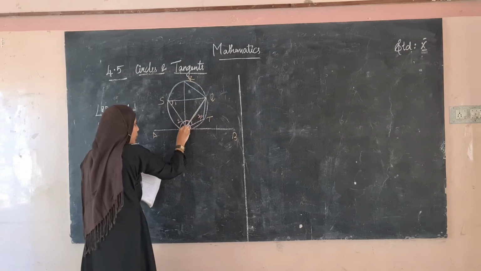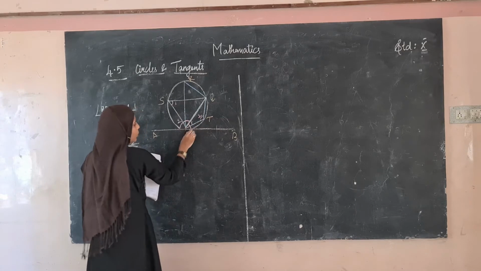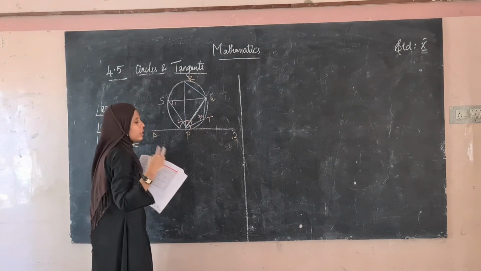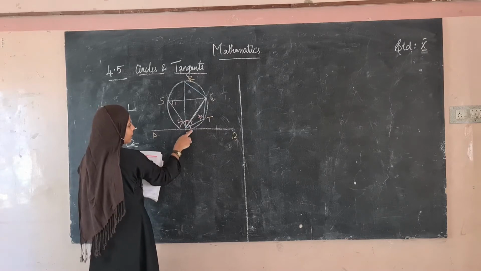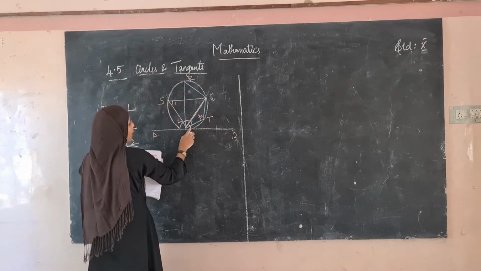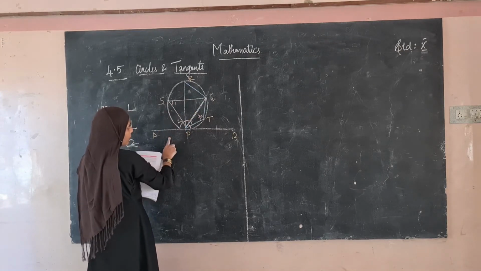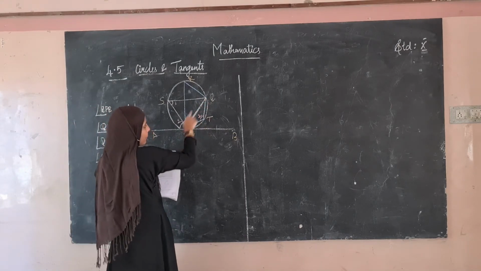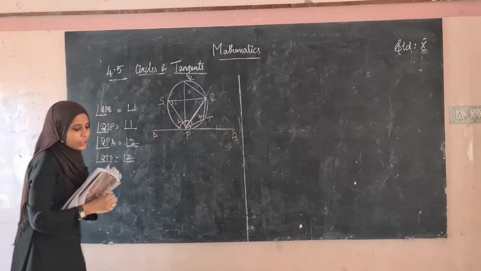So the point where that chord touches, this is the tangent. Okay, so how does it differ? The tangent line's angle is 180 degrees. So this chord is separating it into two angles, that is, this is 1 and this is 2. So the first angle will be equal to the angle in the chord opposite to it, that is, angle QSB, and the second angle will be equal to angle QTP, which is the triangle we have formed using the chord QP. Okay, so don't get confused with that.